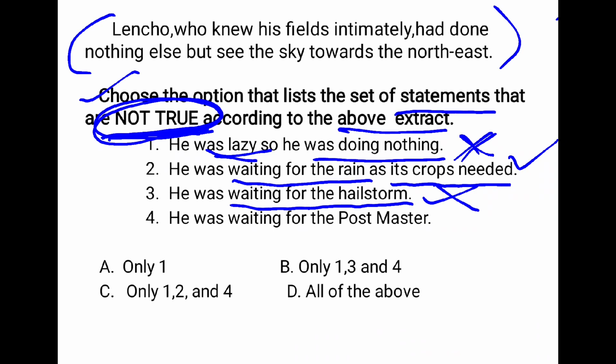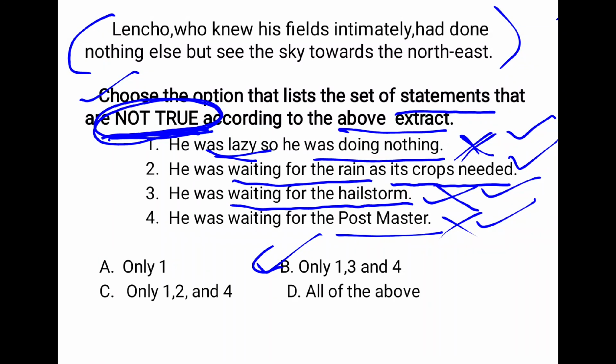Let's see the last statement. What is the last statement? He was waiting for the postmaster. There is no need to say, this one will also be a wrong statement. So how many wrong statements are there? 3 wrong statements are there. The statements are 1, 3 and 4. Let's look at the options. The option is only 1, 3 and 4.